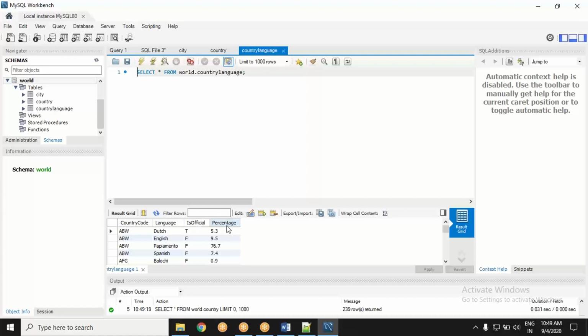And the percentage of population speaking this particular language. You see, there are many languages in a country which are spoken. How much population is speaking which language? That kind of thing is given. So this is the data at hand. It is always a good idea to get a feel of the data, what you are dealing with.